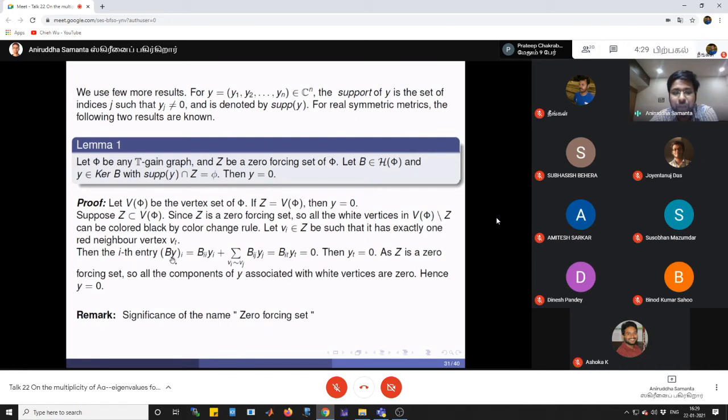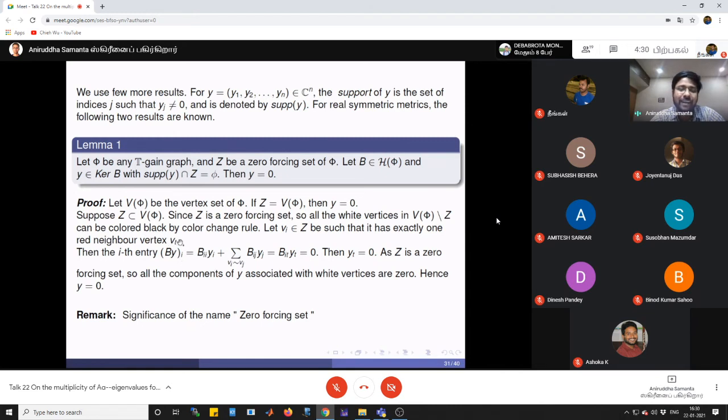If we look into the ith entries of B of Y, as all neighbor vertices of Vi are black, its associated Y components are 0 except the t component. So we only get a non-zero term, Bit times Yt, and this is equal to 0. As Bit is non-zero, Yt must be 0. So what do we get? If we have a red neighbor,